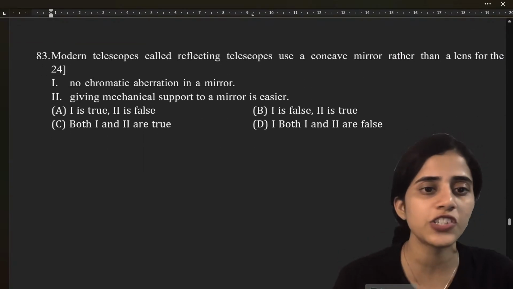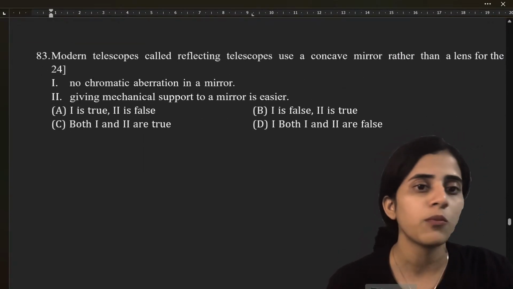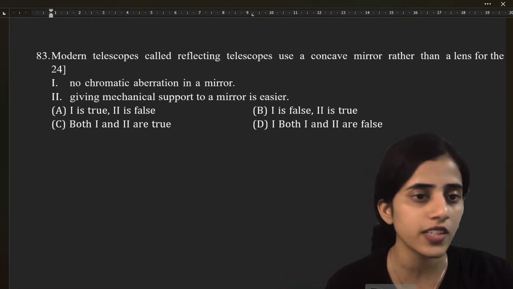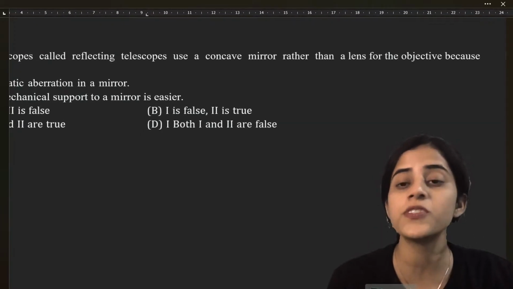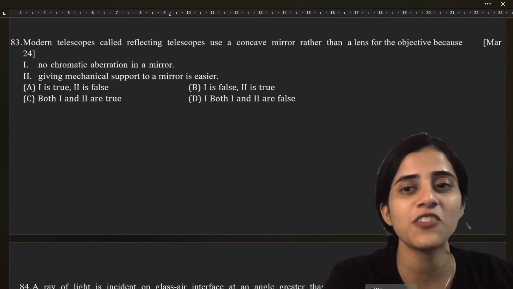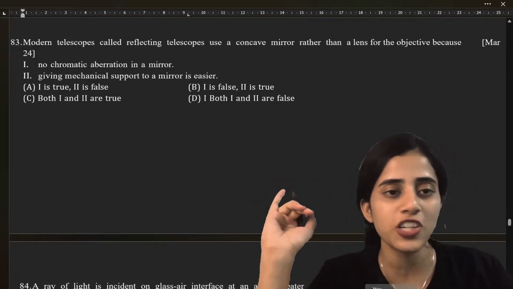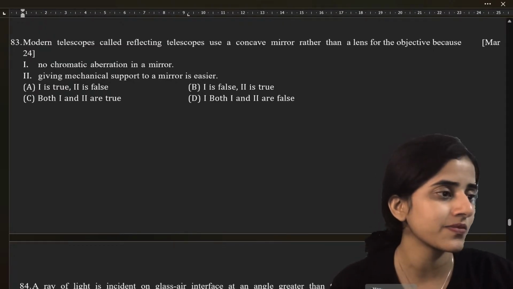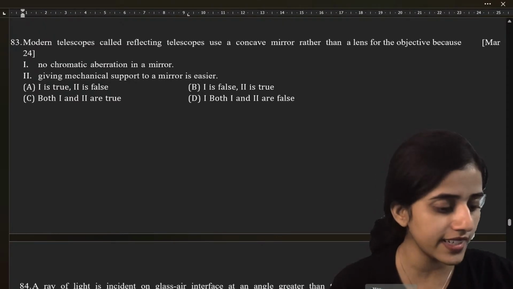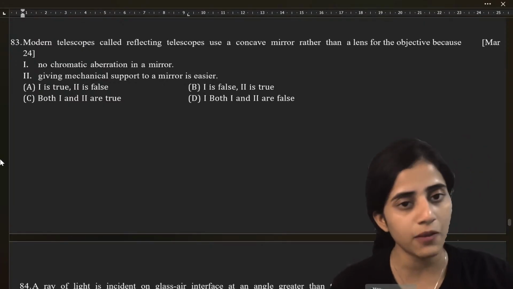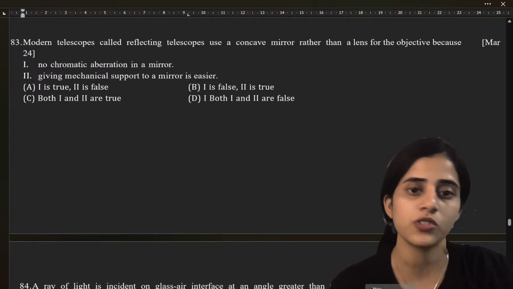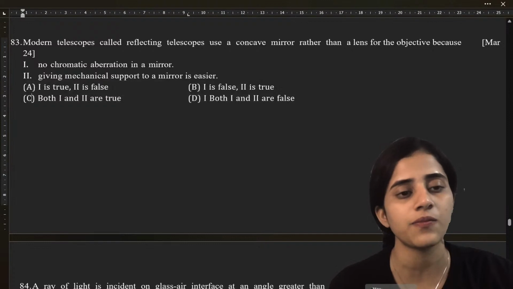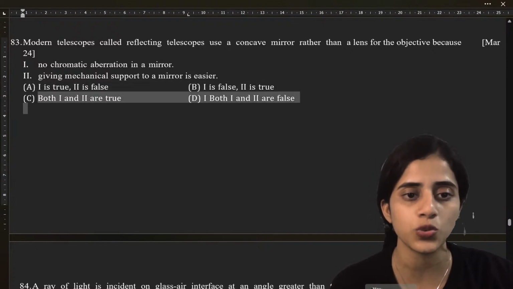Quickly, let's finish it off. Modern telescopes called reflecting telescopes use a concave mirror rather than a lens for the objective because: one, no chromatic aberration in mirror; two, giving mechanical support to a mirror is easier. So which one? Obviously, it helps get rid of chromatic aberration. It also gives mechanical support. So both 1 and 2 are true. Is there an option like that? Yes, it is option C.